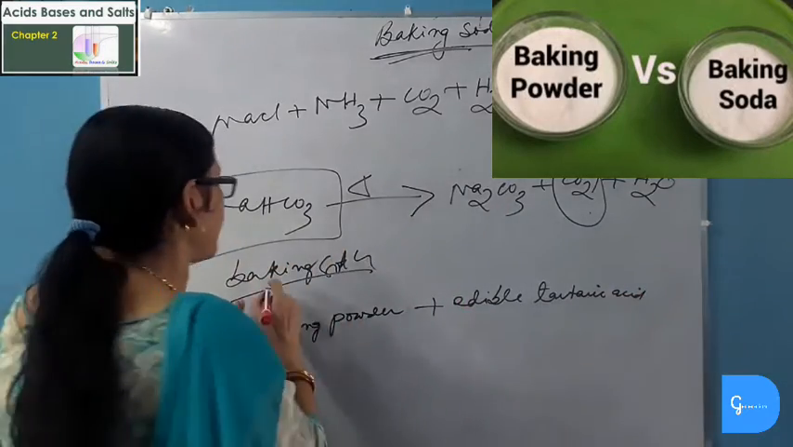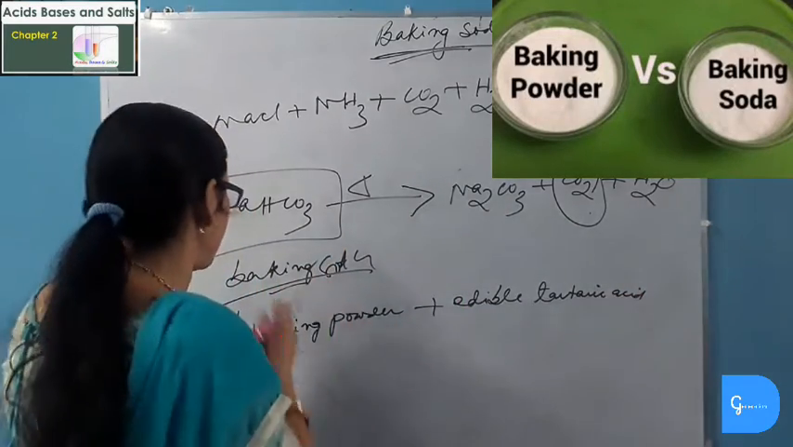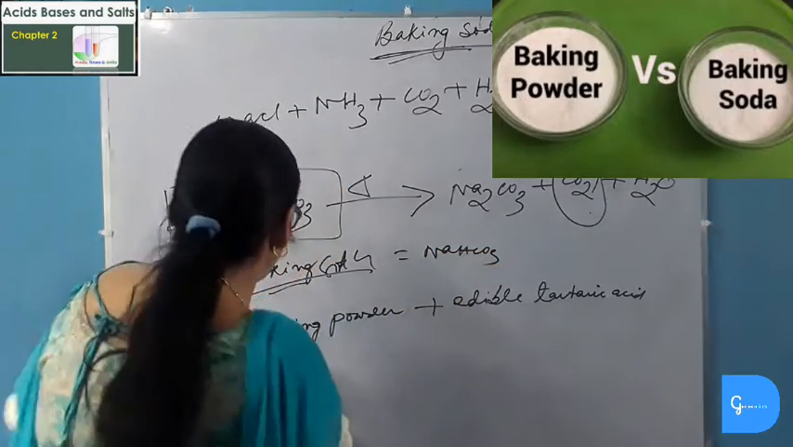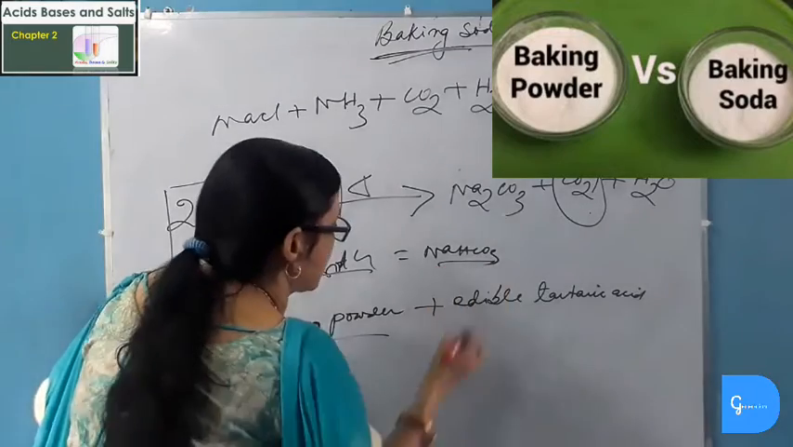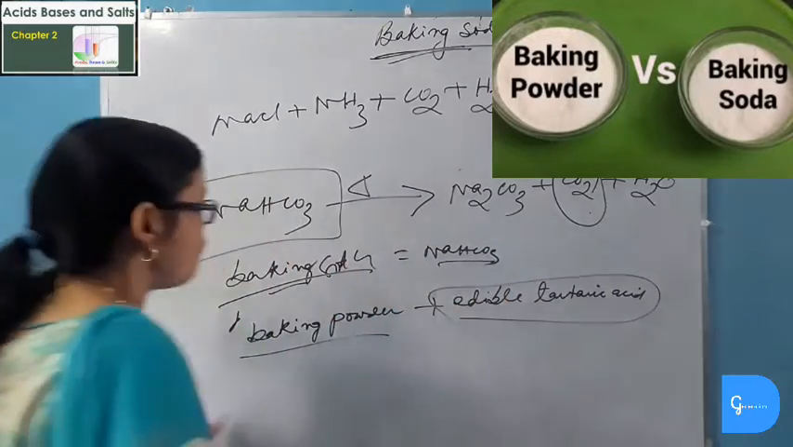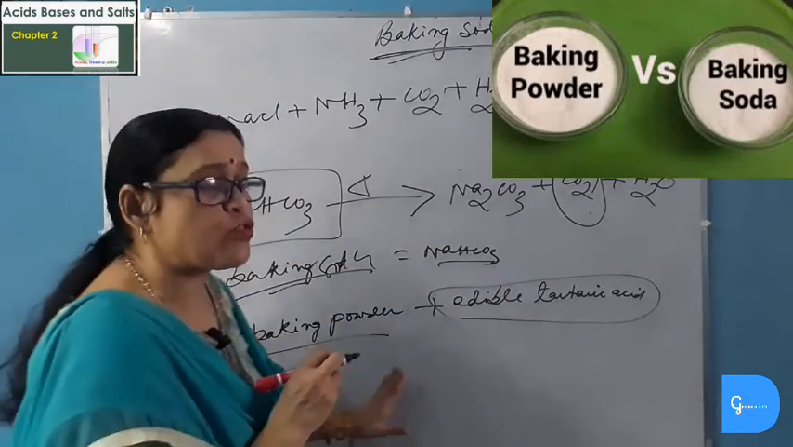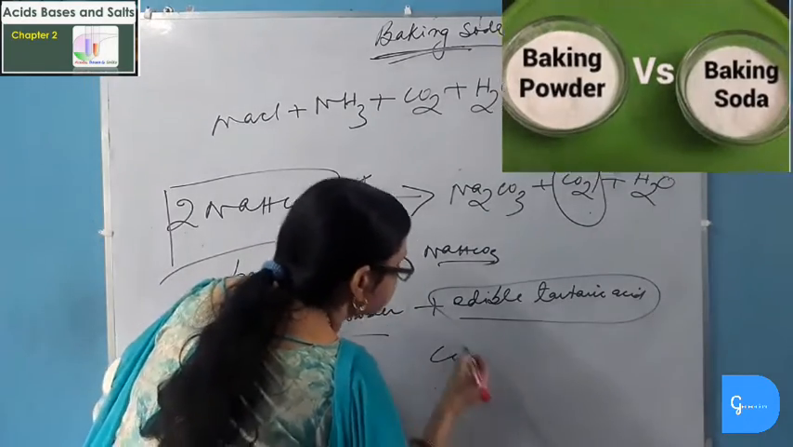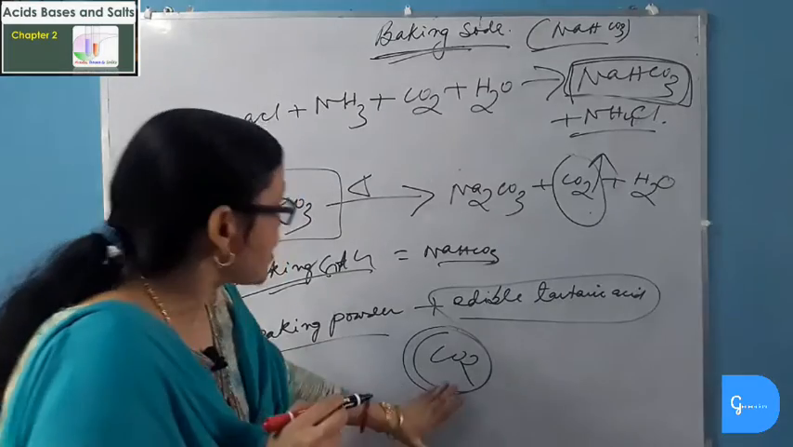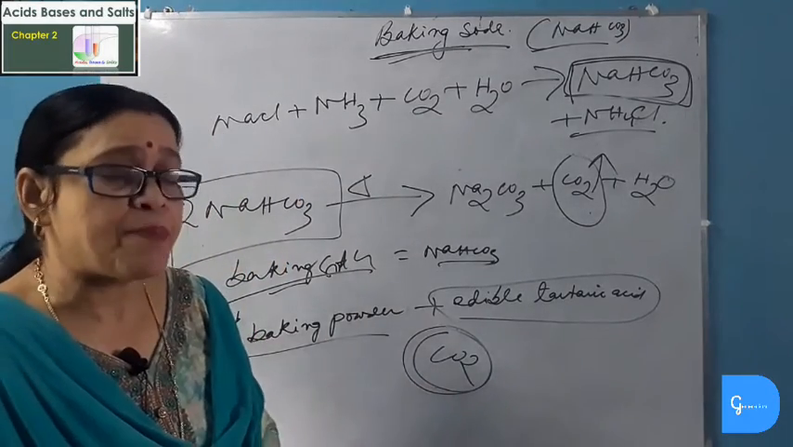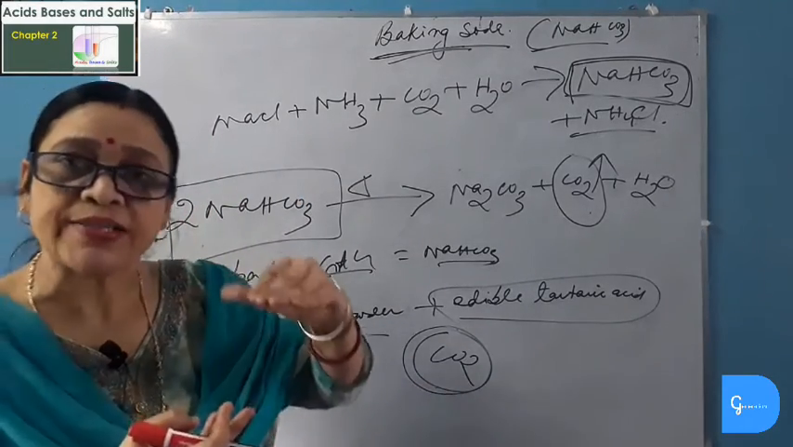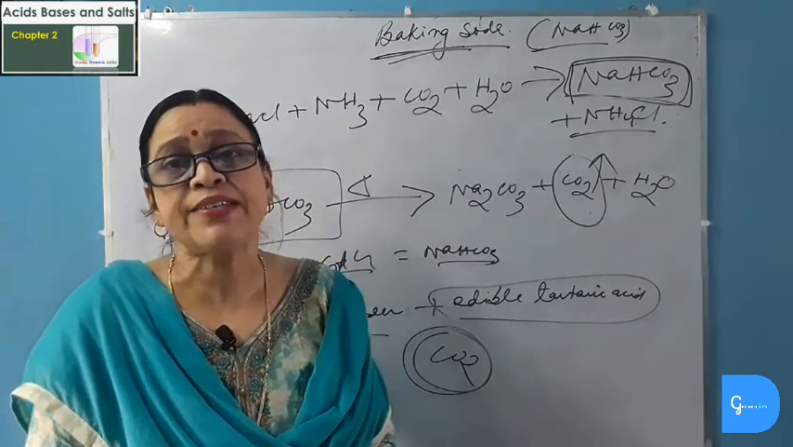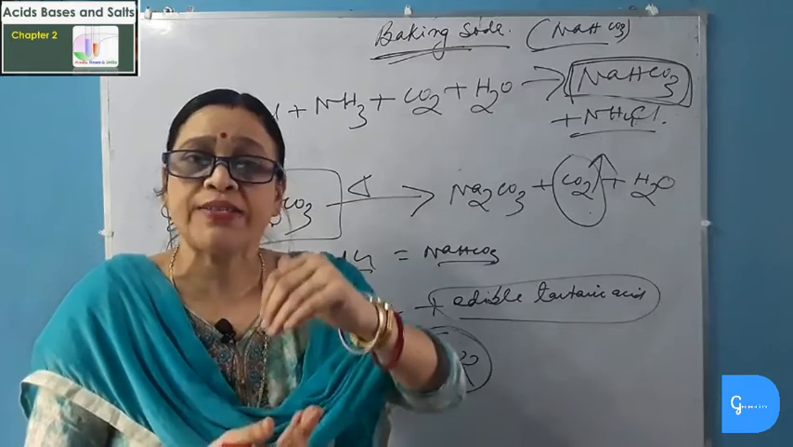So we must be clear about baking soda and baking powder. Baking soda is sodium hydrogen carbonate, and baking powder is a mixture of sodium hydrogen carbonate plus edible tartaric acid. When this baking powder is mixed with water while preparing the dough for the cake, it produces carbon dioxide gas along with the salt sodium tartrate. This carbon dioxide gas is trapped in the dough and bubbles out slowly, making the cake rise and become soft and spongy.